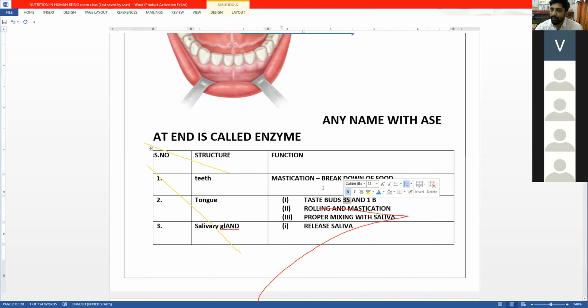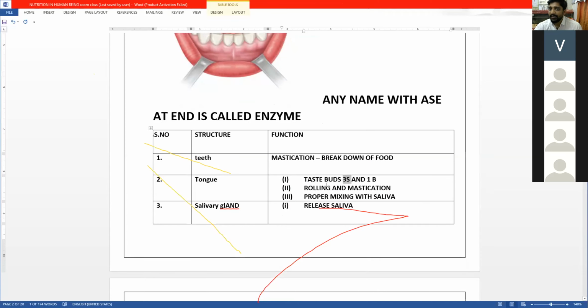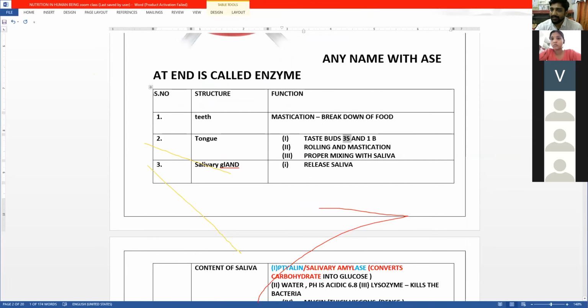And there is rolling and mastication. That is, the tongue helps in rolling the food so that it can mix with the saliva properly. Then the salivary gland releases saliva.